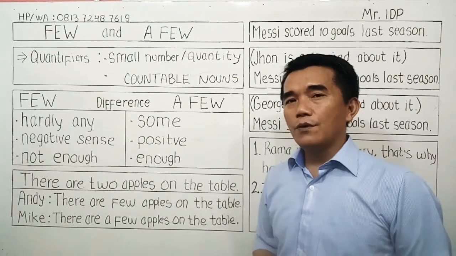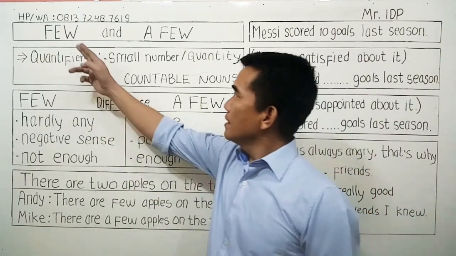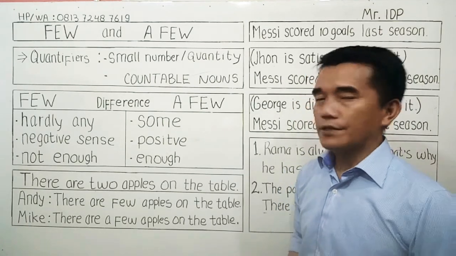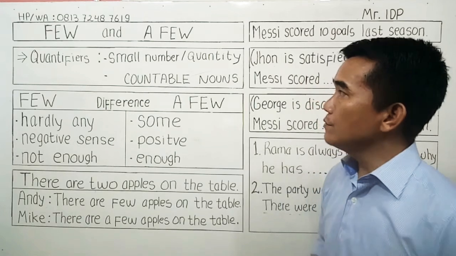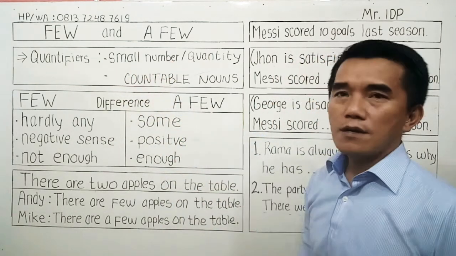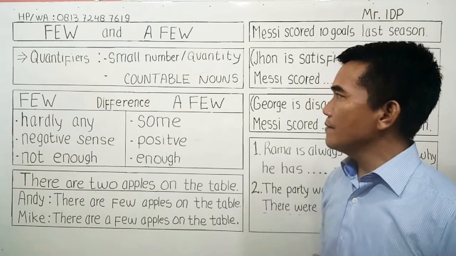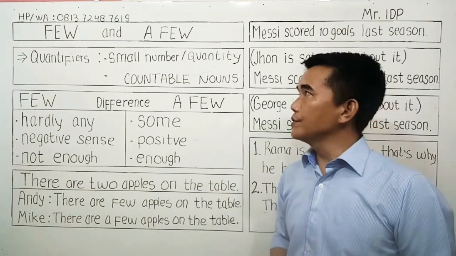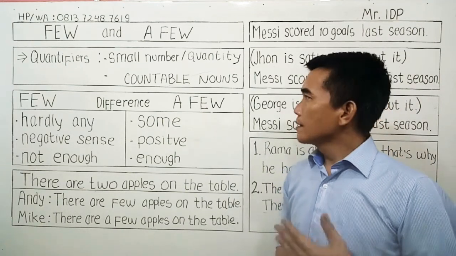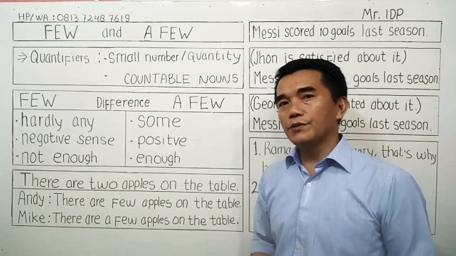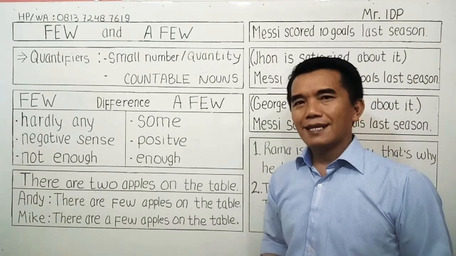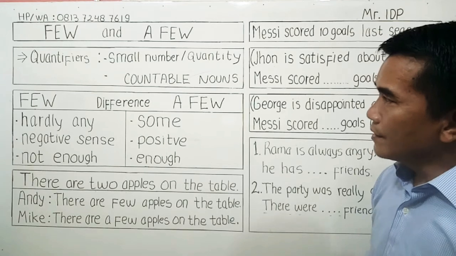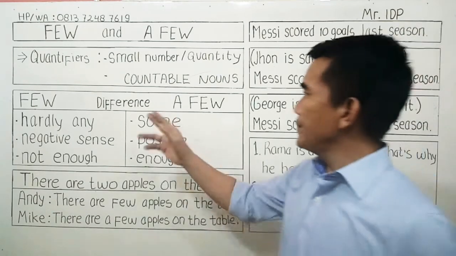In this video, we will be talking about the words few and a few. Few and a few are quantifiers. We use few and a few to describe a small number or a small quantity of something. So something here is a countable noun. Okay, we use few and a few for countable nouns. So what should we use for uncountable nouns? We use little and a little. Okay, all right. So what are the differences between few and a few?